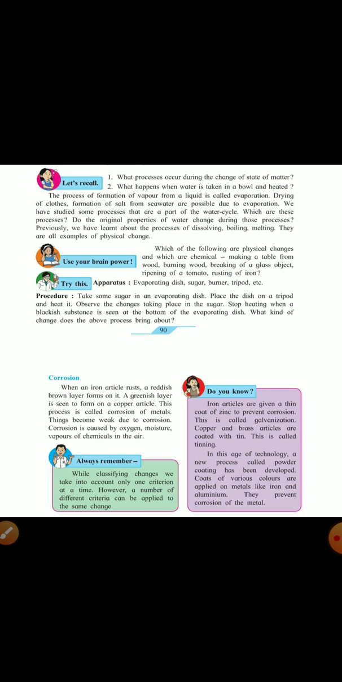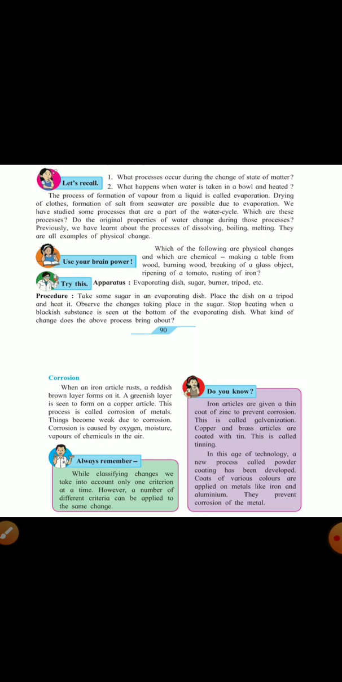Okay, so now use your brain power. Which of the following are physical changes and which are chemical? Making a table from wood, burning wood, breaking of a glass object, ripening of a tomato, and rusting of iron. So here we know making of a table from wood is a physical change, burning of wood, chemical change, breaking of glass, physical change, and irreversible also, ripening of a tomato, natural and irreversible, rusting of iron, chemical and natural. So some of the above, you can classify them as natural and man-made also.